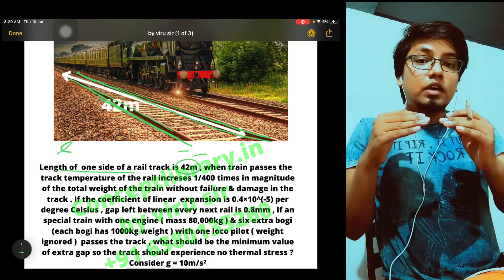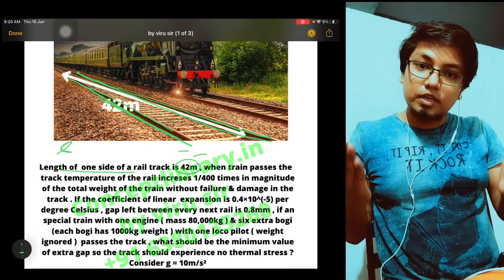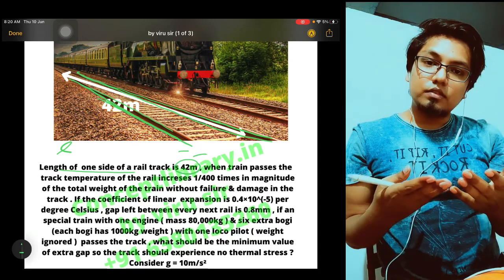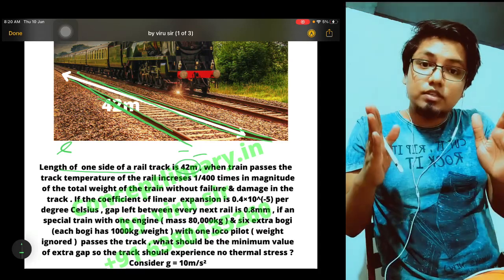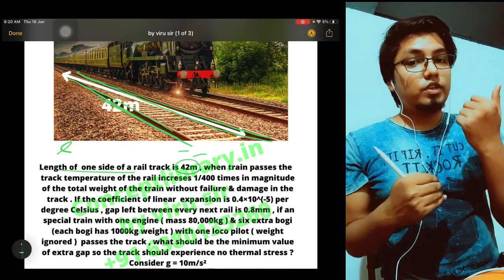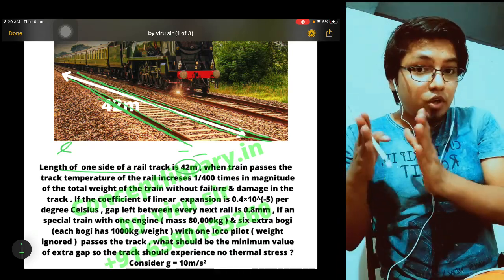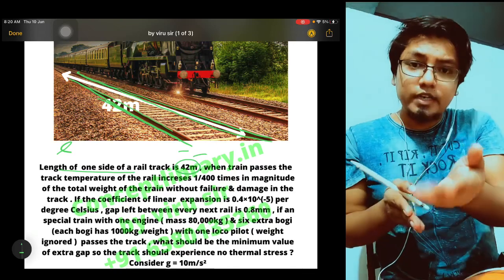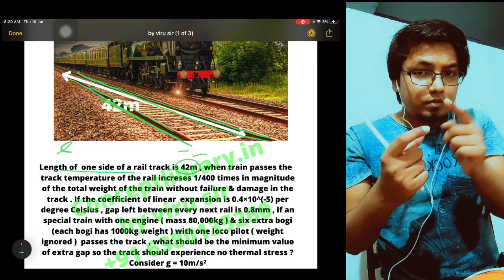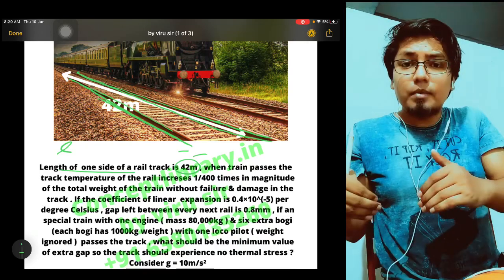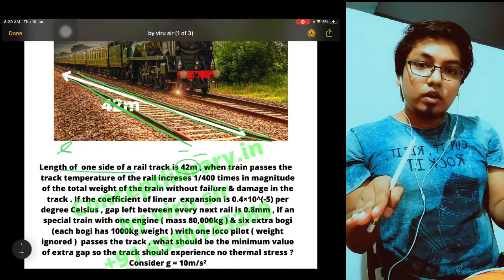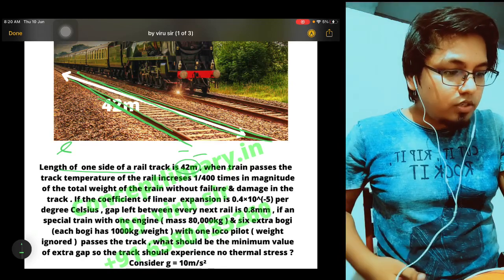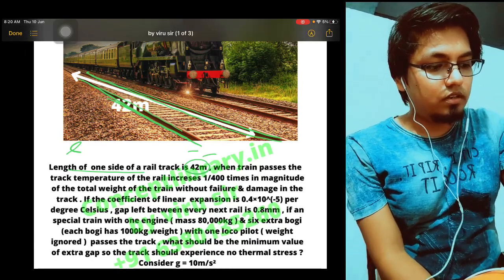No thermal stress means that whatever possibility is there for expansion, the free expansion should happen. Suppose the temperature increase gives an increment in length of 1 meter, and you are allowing only 0.8 meter. Then because of the extra 0.2 meter, which is not possible, stress will develop. So they are saying no thermal stress, so the expansion should be complete. And the g value we have to consider.